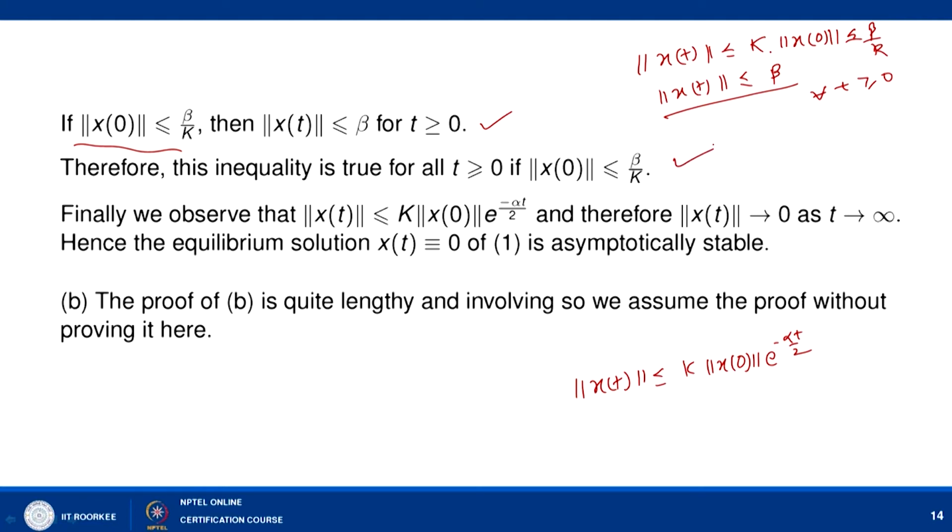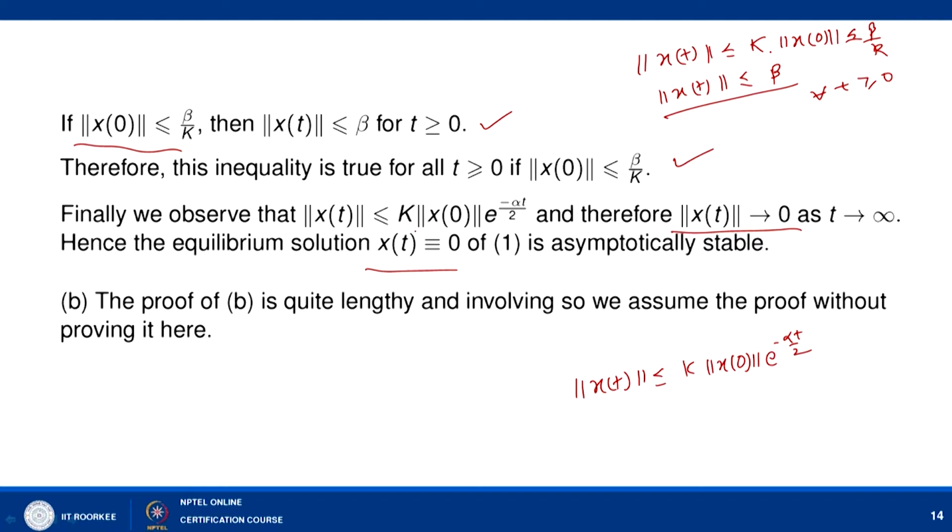Finally, we observe that norm of x t is less than or equal to k times norm of x 0 e to the power minus alpha t by 2, so norm of x t tends to 0 as t tends to infinity, and hence the equilibrium solution x t equal to 0 is an asymptotically stable solution.